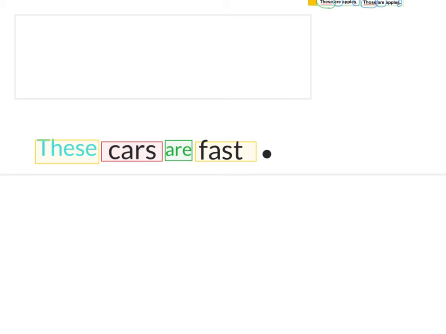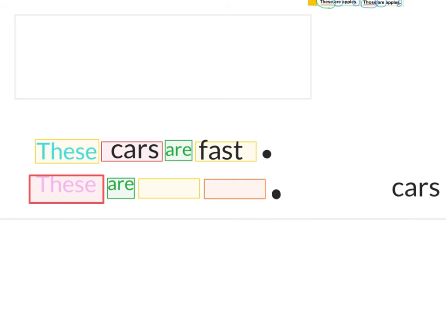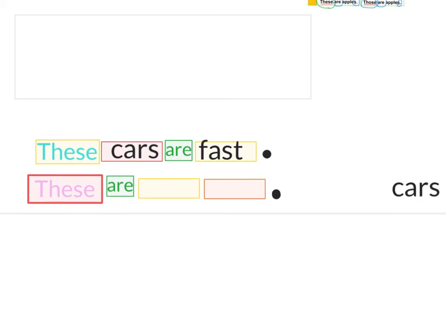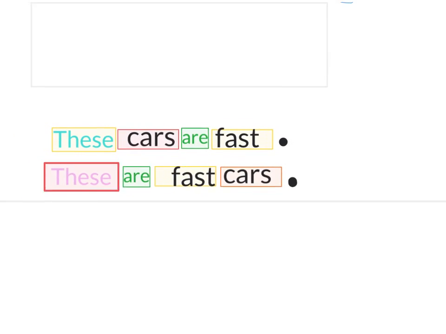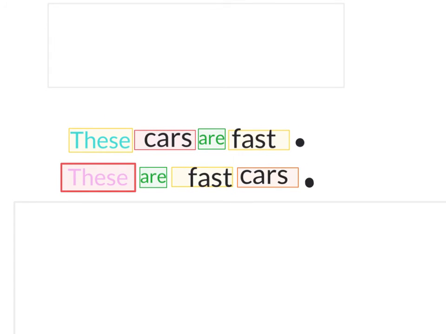But cars is more than one. I could just have a sentence that says cars are fast and make that a capital C. I don't need to have a little word in front of a noun if it's more than one, but I can. I can put this here and say these. These cars are fast. Or I could let these become my subject here. These are fast cars. Here's my word fast. These are fast cars.